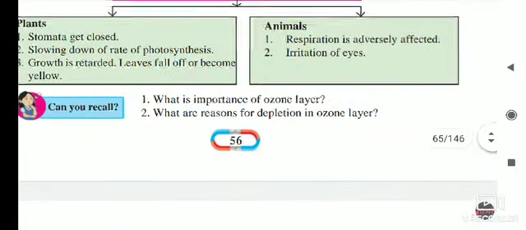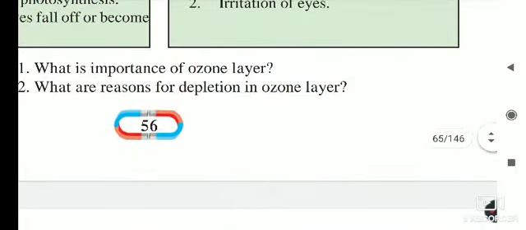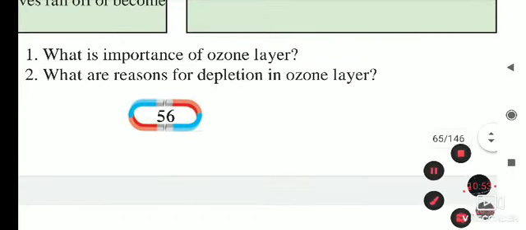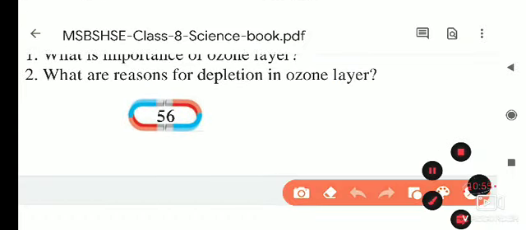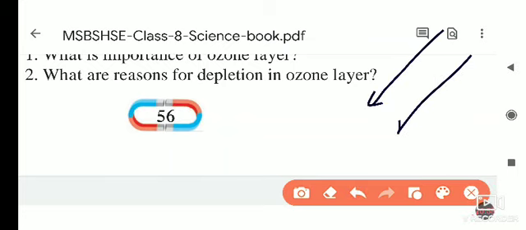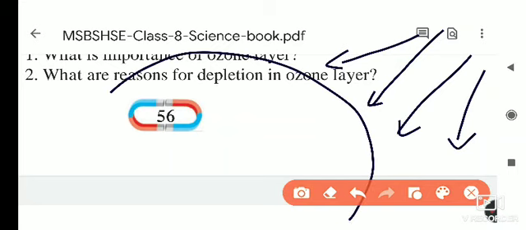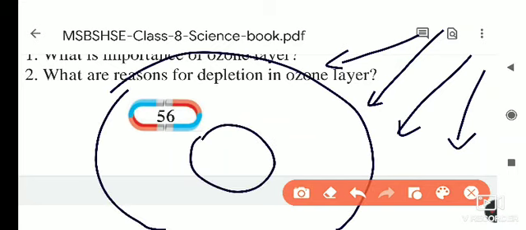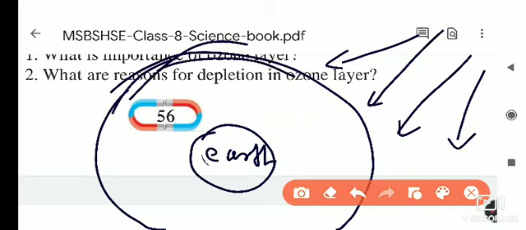Next, what is the importance of the ozone layer? As you know, the sun rays enter inside our environment. Okay, and before entering our environment, they have to cross the ozone layer, which is around our earth. Suppose this is our earth, and this ozone layer is present above the earth. Okay, and what is the formula for the ozone layer? Its formula is O3.